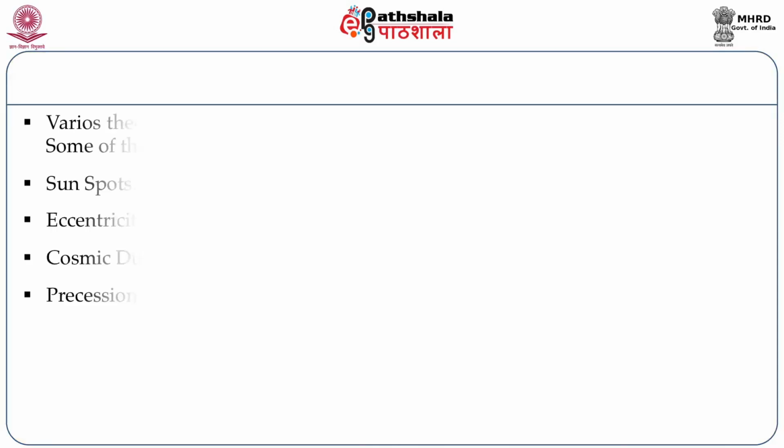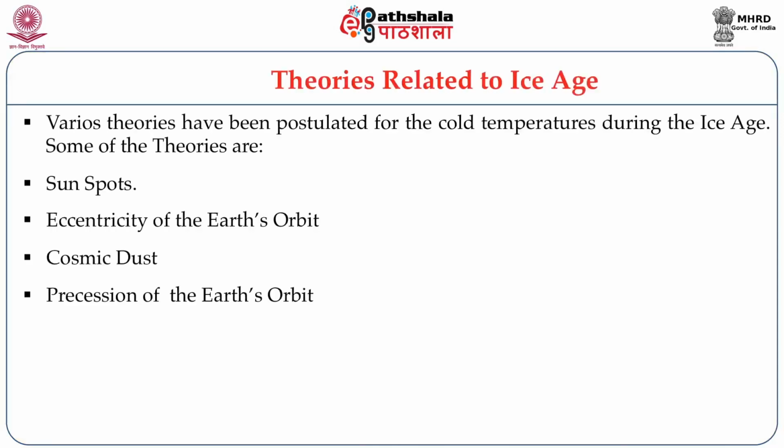They have also proposed that the precession of the Earth's orbit, that is, precession is usually the change in the axis of the Earth's or any object's rotation. If there is a change in the axis of rotation, then it leads to some regions on the Earth receiving very little heat. So they say that the precession of the Earth has changed during this period, and that has led to the bringing down of the temperatures on the Earth.